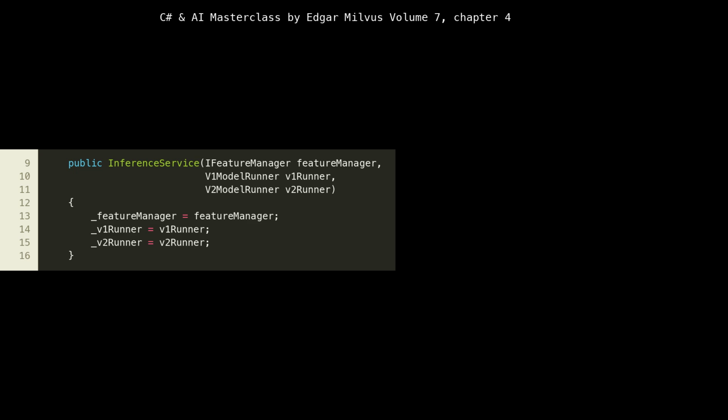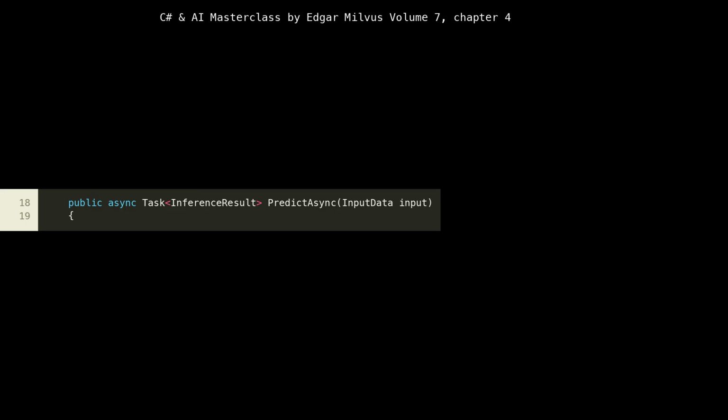At line 18, we define the public asynchronous method PredictAsync, which takes input data and returns an inference result. The async Task return type indicates that this operation is potentially long-running and non-blocking, which is typical for AI inference tasks, especially when dealing with large models or network latency. This asynchronous pattern is crucial for maintaining responsiveness in a microservice, preventing thread exhaustion, and allowing the service to handle more concurrent requests efficiently, which is a key performance characteristic in cloud deployments.